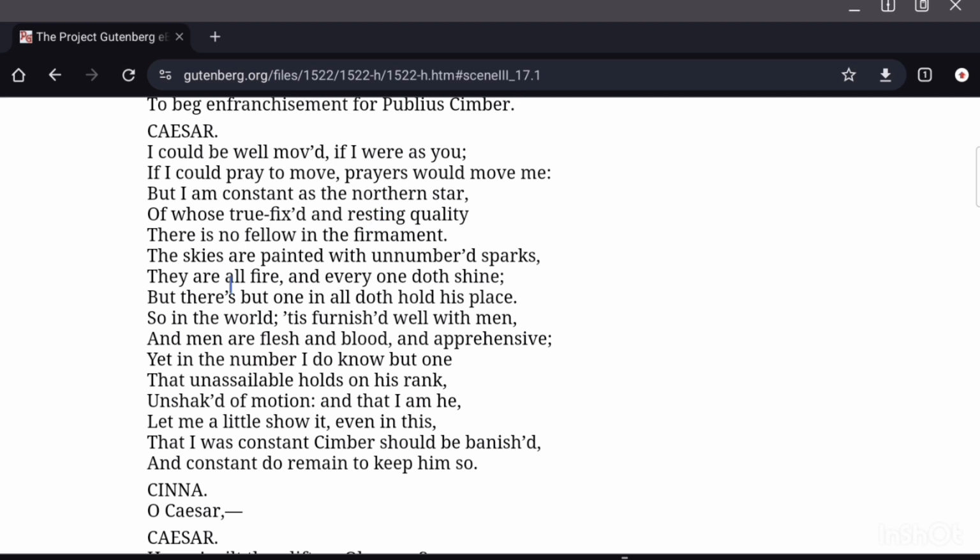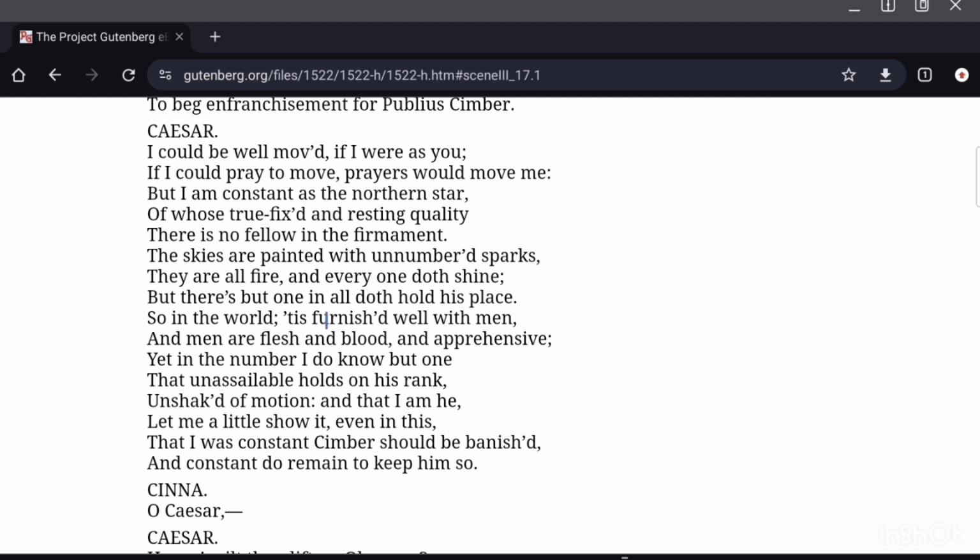just like there is no other star which is as constant as the northern star. "The skies are painted with unnumbered sparks. They are all fire, and every one doth shine, but there is but one in all doth hold his place." So there are many stars, countless stars in the sky, but there is only one star, the northern star, that truly holds its place, does not change, does not waver.